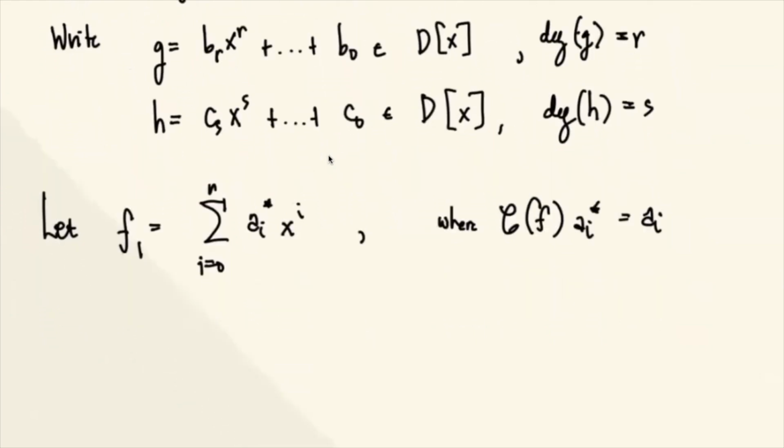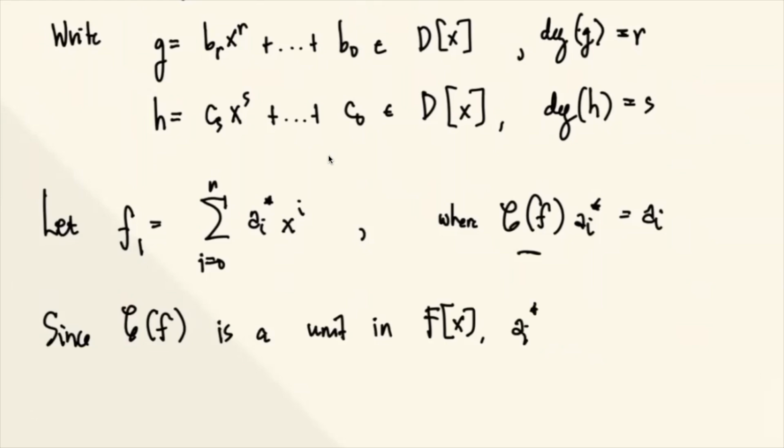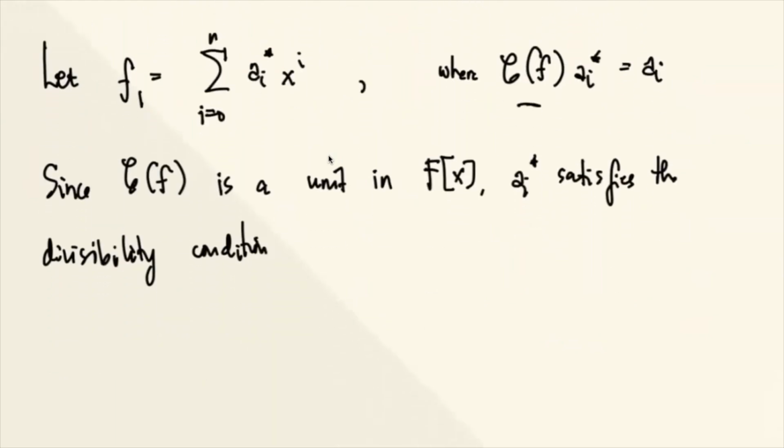Now, since the content of F is a unit in F[X], this means your AI asterisk satisfies the divisibility condition. We can write this as P divides AI if and only if P divides AI asterisk.